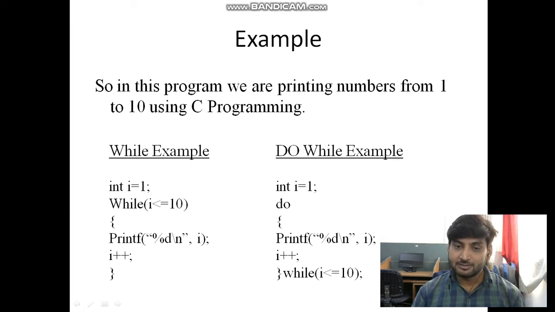After printing the result, your condition is applied, i less than or equal to 10. If you put here 11, you get the result 11, put 12, you get the result 12. Because firstly you print the integer value, then check the condition. So, this is an exit check loop and this is an entry check loop. We will understand with a real example using Turbo C++. Let us do the example using C programming.